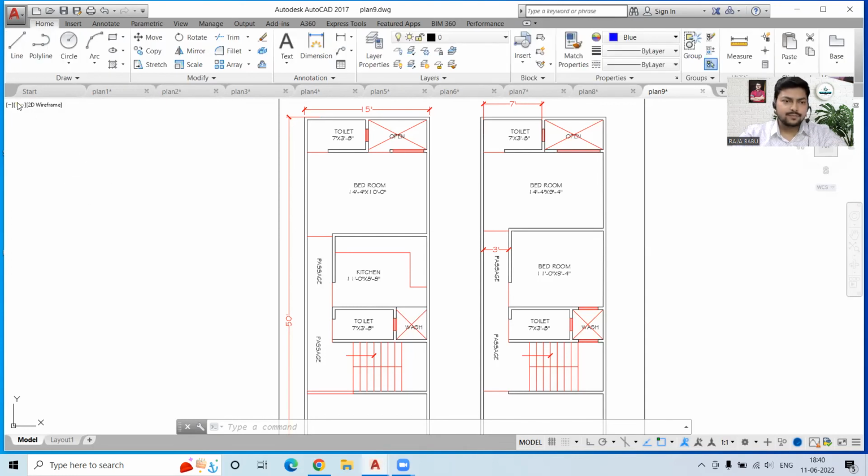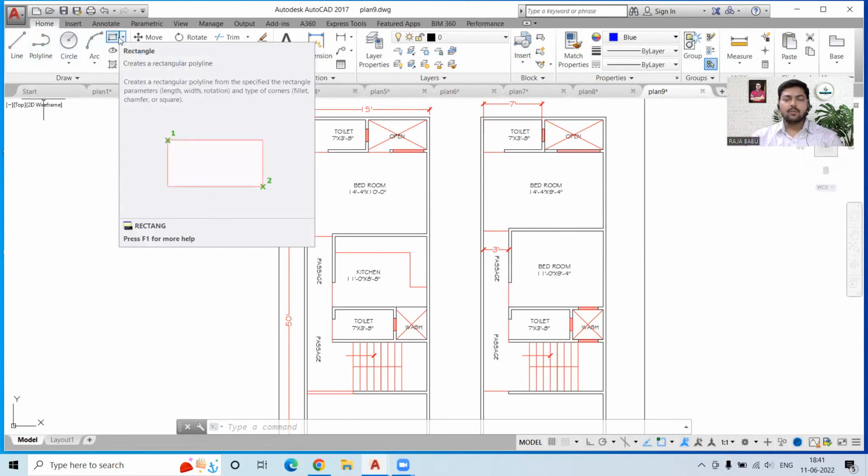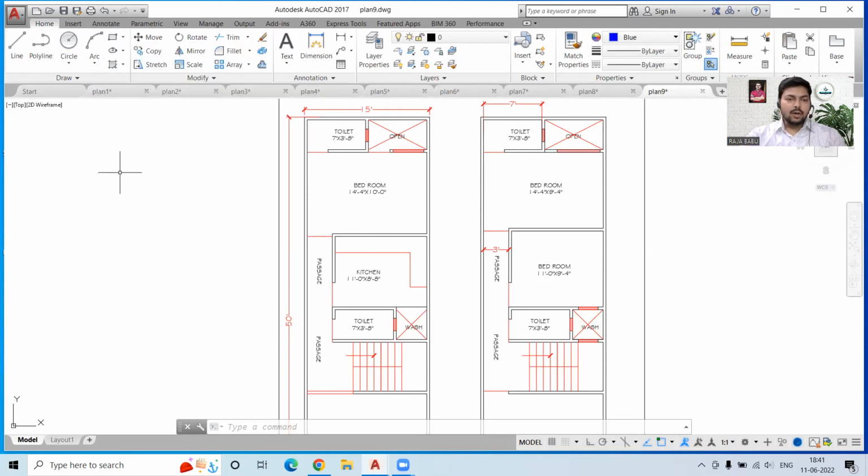Then after that, what we are going to do, we will simply use the tools. This is the mostly used thing over here. Okay, so the tools will be mostly used over here. And what are the different tools that we have? The line, polyline, circle, arc, and rectangle. So these are the tools that I will follow in the sequence. Like first of all, we will learn about the line, then the polyline, then circle, then arc, then rectangle. So this is the process on which we are going to move. Okay, so guys,